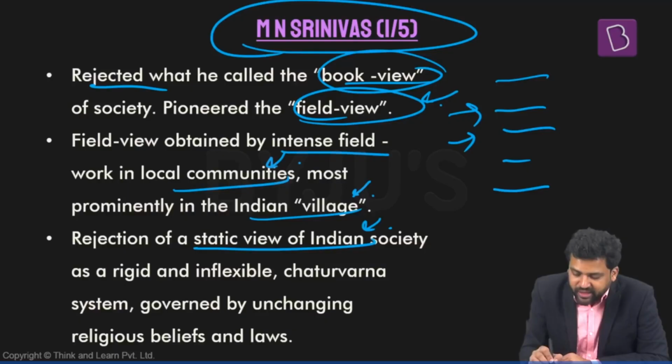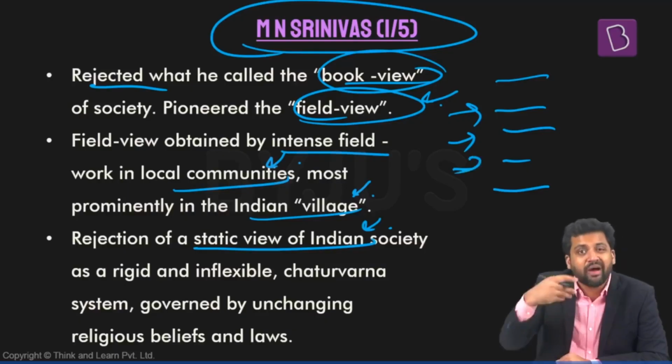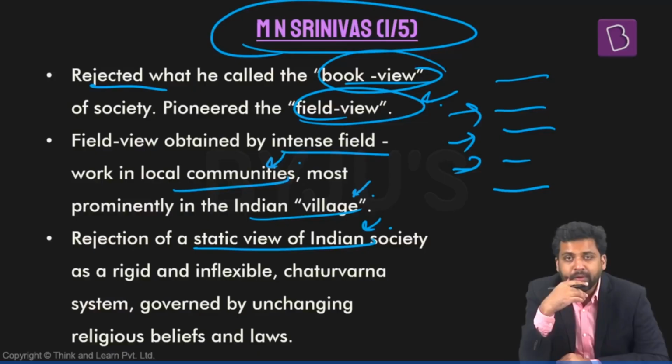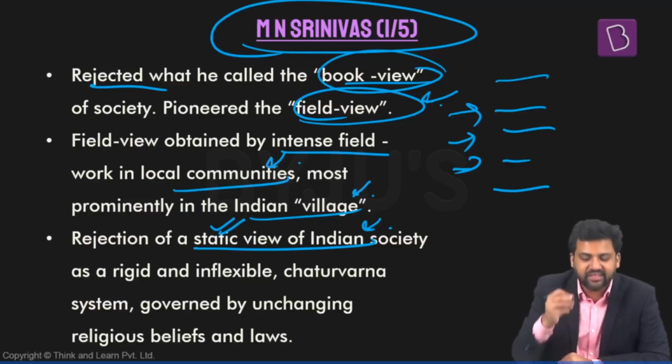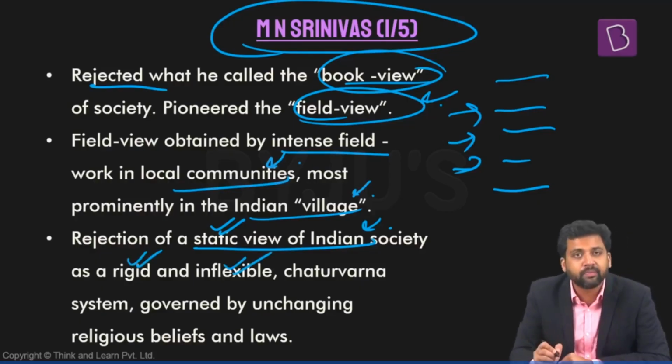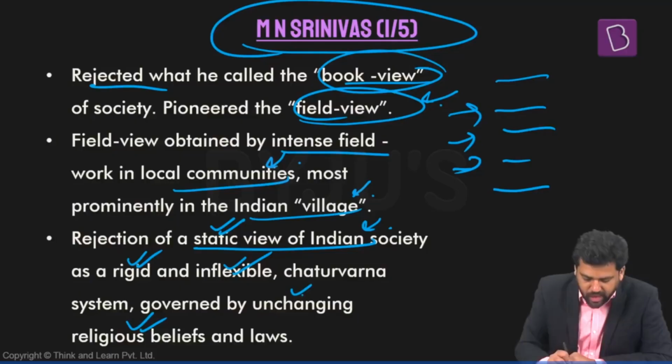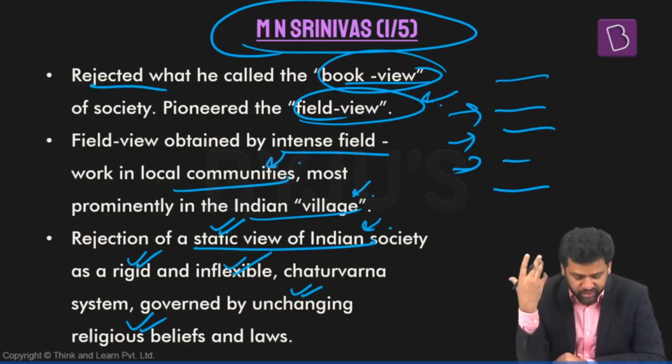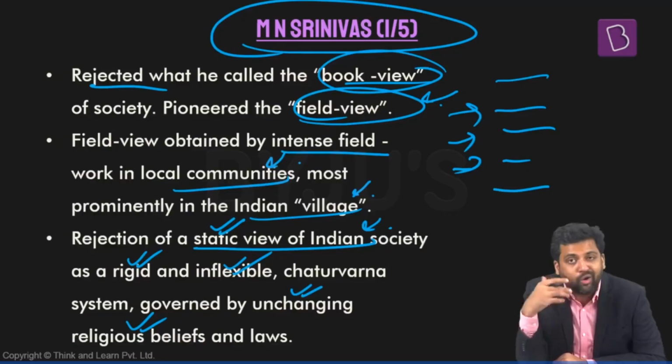The different segments that are there, their position might change over a period of time. So you don't have a static system. The system is not rigid, it is not inflexible. You do not have unchanging religious laws and beliefs. So how do things look?